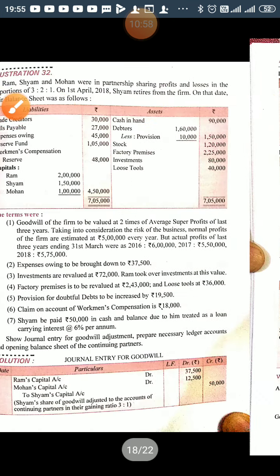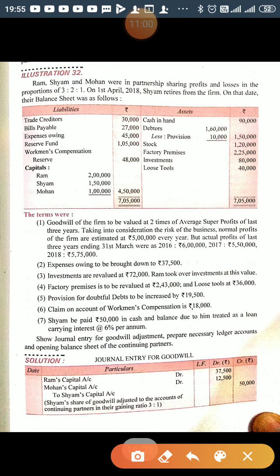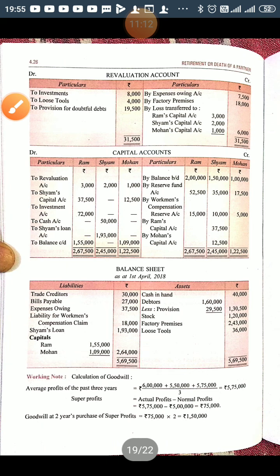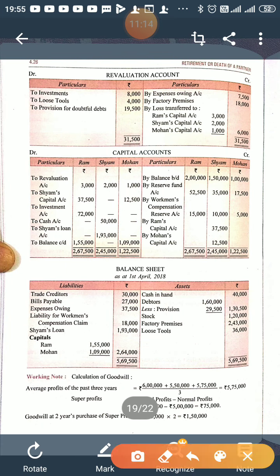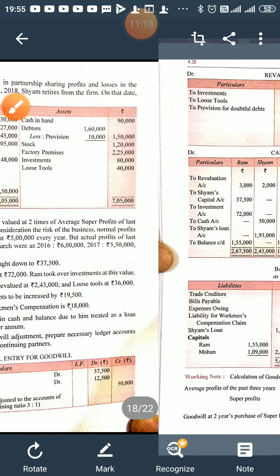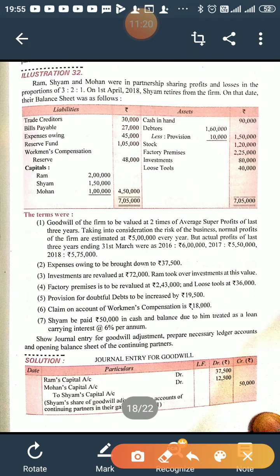Now next is stock. There is no adjustment for stock, so we will write the stock as it is, 1,20,000. In the balance sheet we will write stock as 1,20,000. Right. Now next is factory premises, 2,25,000.